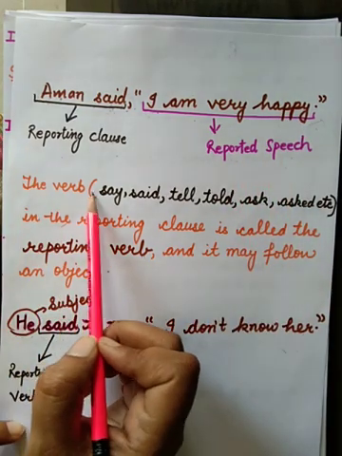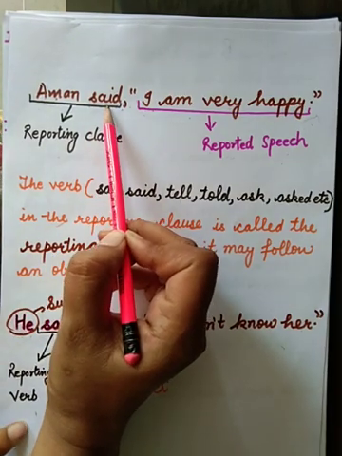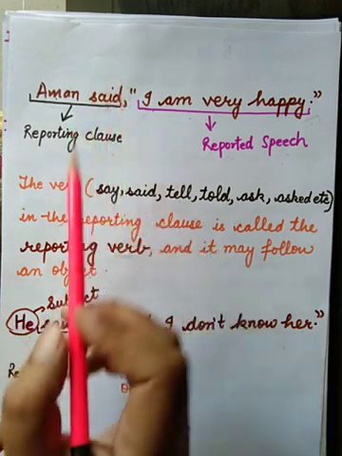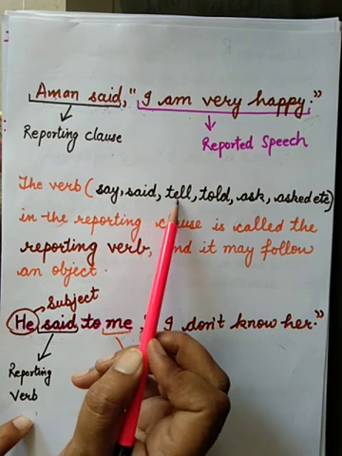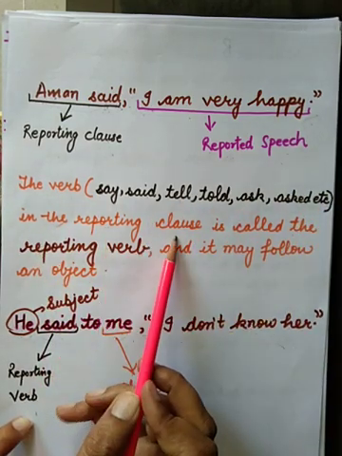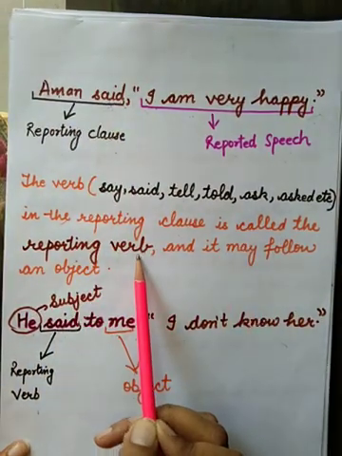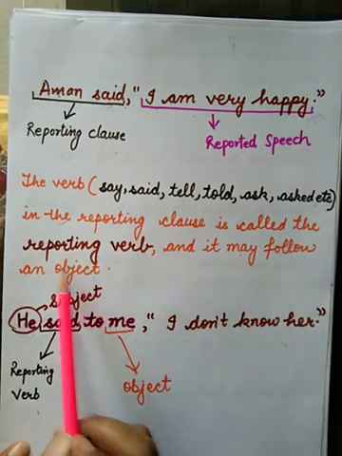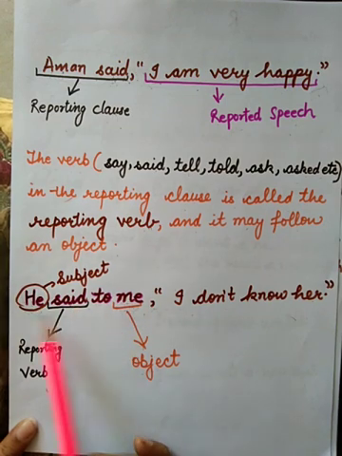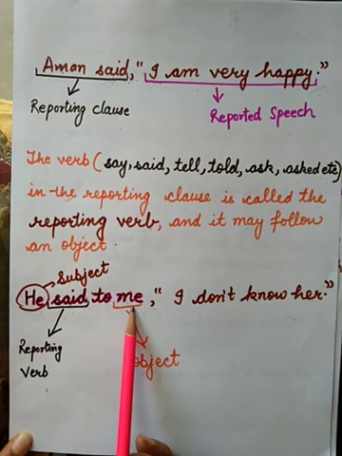So the verbs say, said, tell, told, ask, etc. in the reporting clause are called the reporting verb, and it can be in any form. It can be in future tense, present tense or past tense. It may follow an object also. In this example, he said to me. He is the subject in the reporting clause, said is the reporting verb, and me is the object.